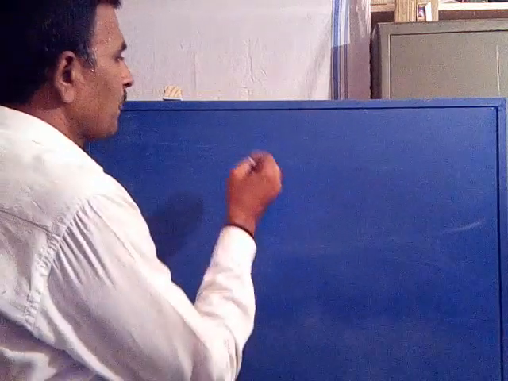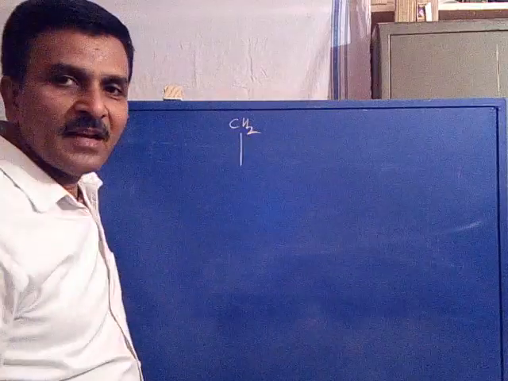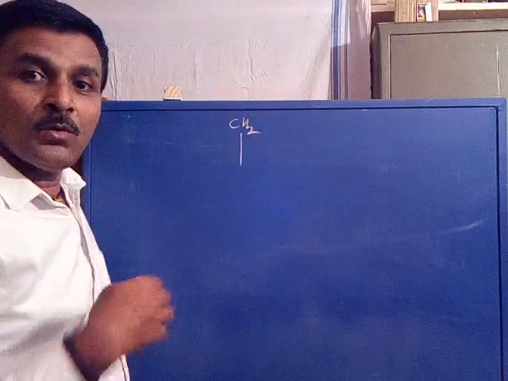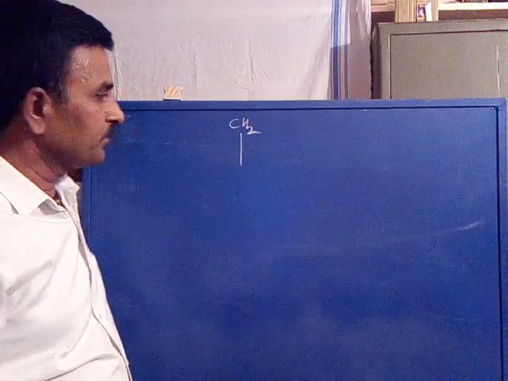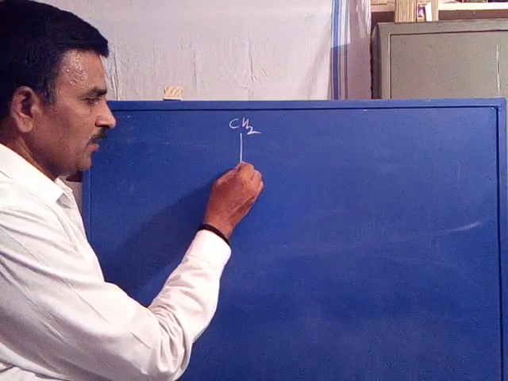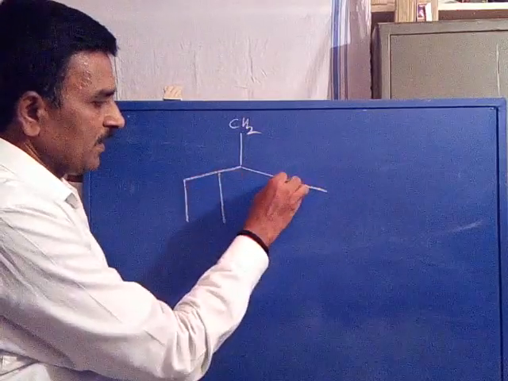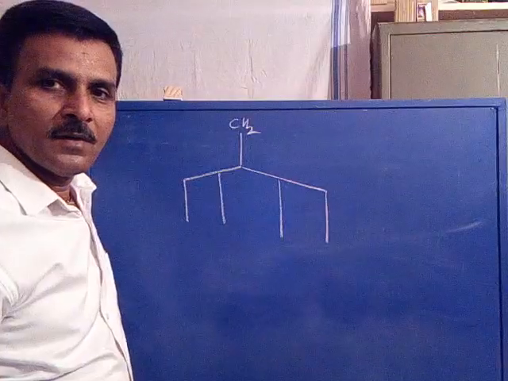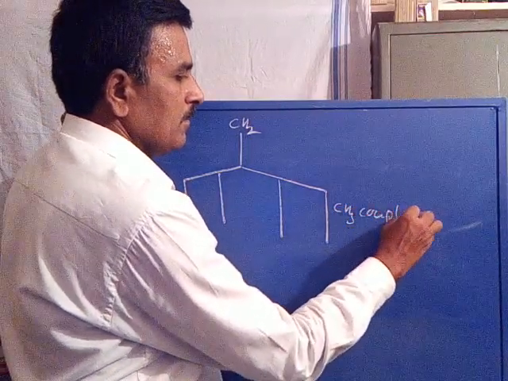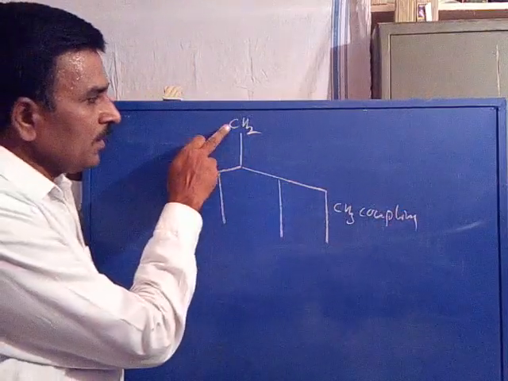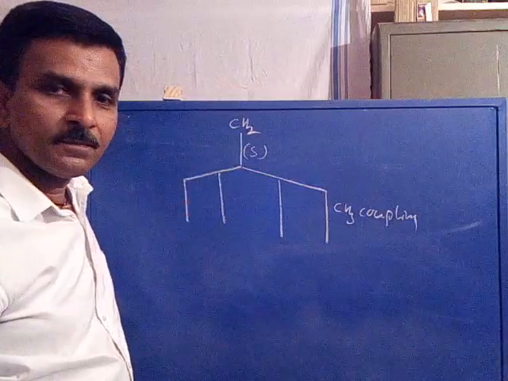Now in the first one, the CH2 proton before coupling is a singlet.